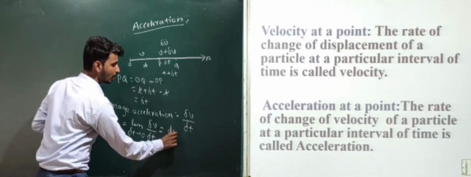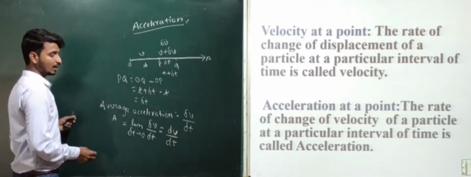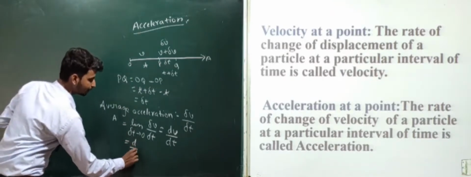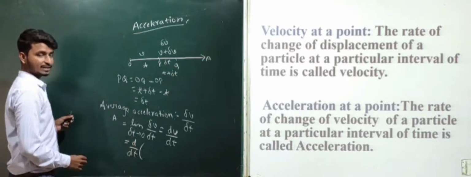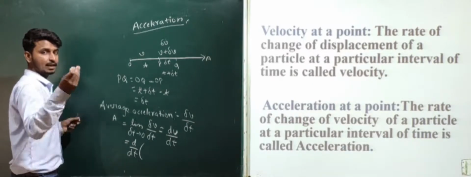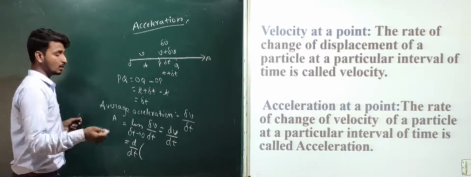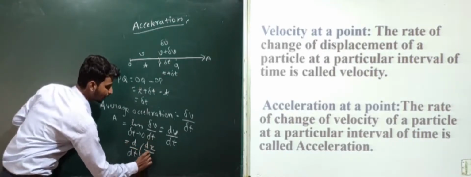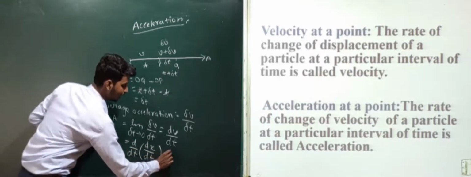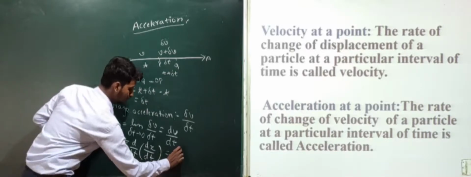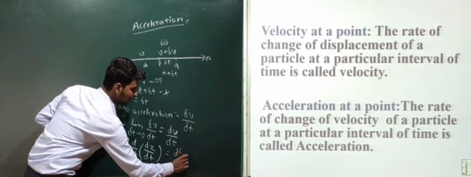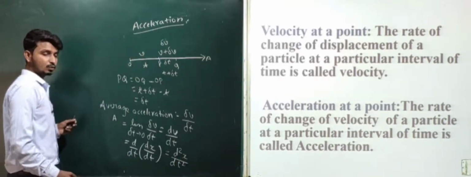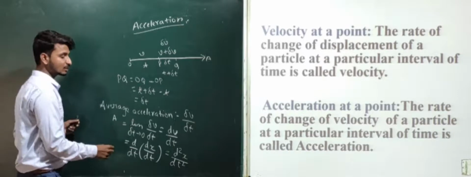Here v is the velocity. We already know what is meant by velocity, that is dx divided by dt, the change in the displacement in the particular interval of time. So your acceleration will be d square x divided by dt square.